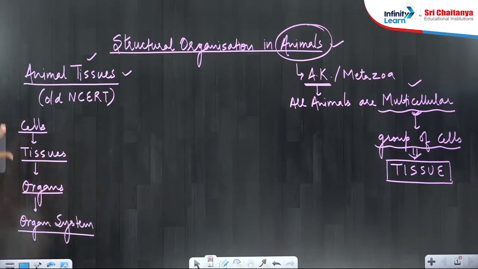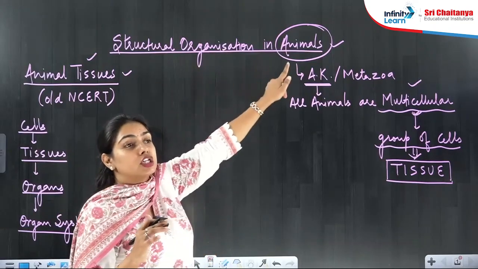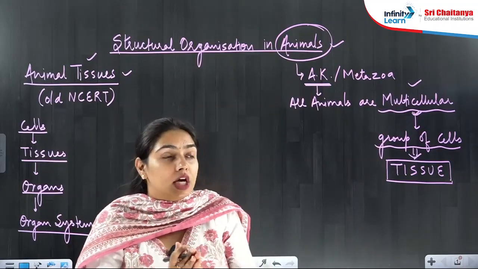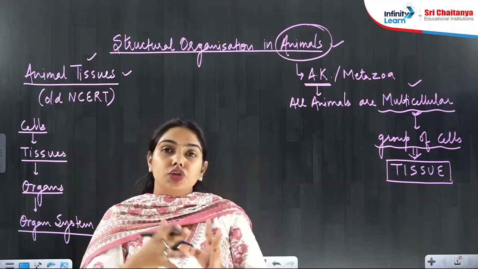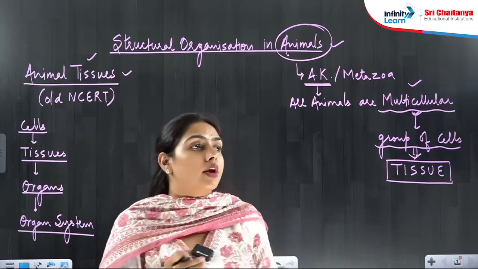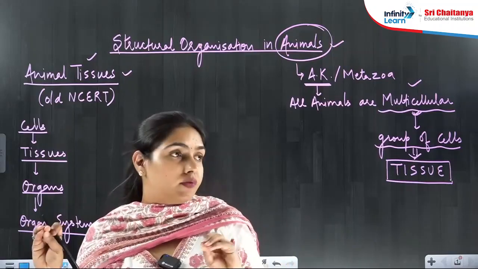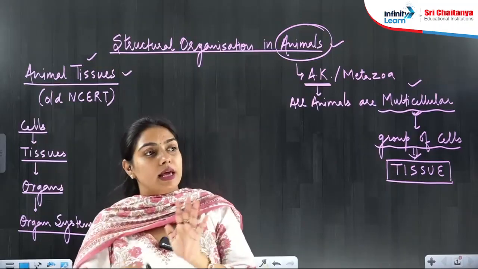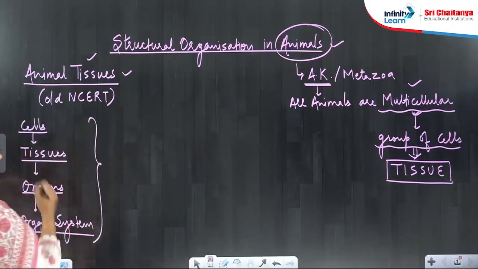So now you know this is the structural organization in animals. That is why the chapter name is structural organization in animals. What is the organization? How the whole body of the animal is formed. The basic unit is the cell. Cells will make a group that is known as tissues. Then tissues will combine and make the organ. So in every organ of your body, all the types of tissues are present. That's what we are going to study today: types of tissues. Cells will make the tissue, tissues will make the organs, and organs will make the organ system. These are the levels of organization.